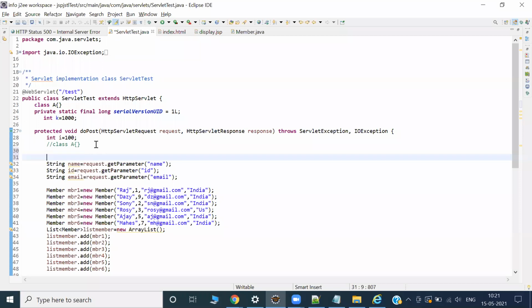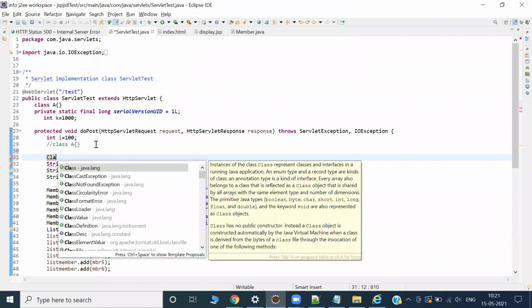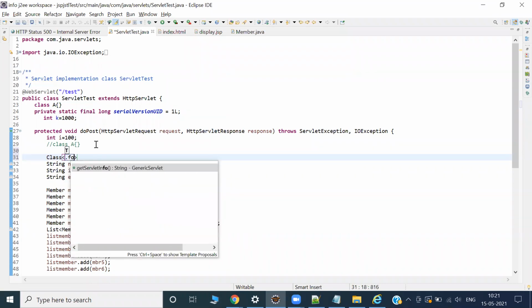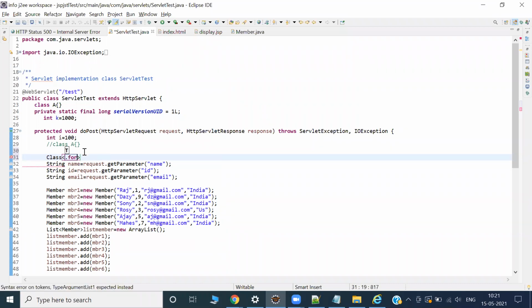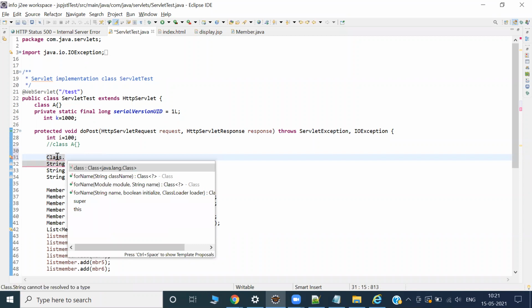First, Class.forName, right? Driver. Class.forName. So that it will look like you are writing code here.